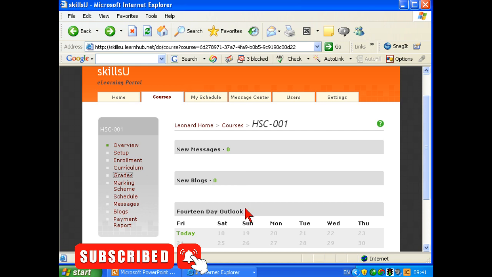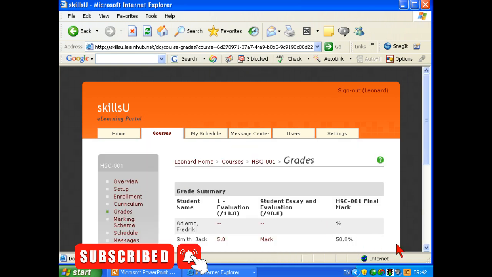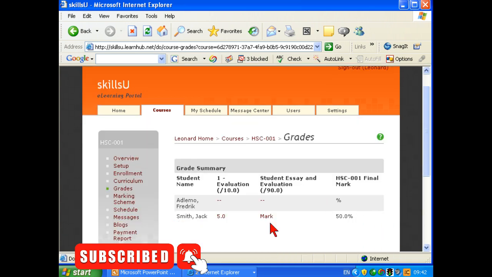Now, having signed on as the tutor, and come to the course, HSC 01, I need to go to grades, and here is an item here that requires marking.